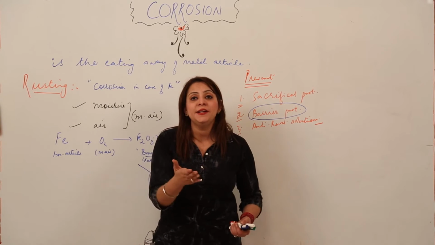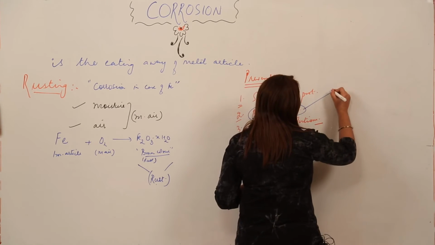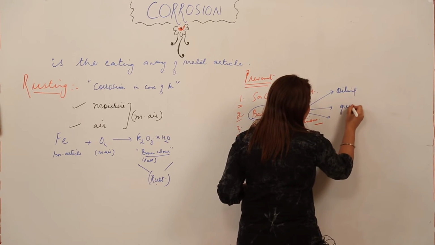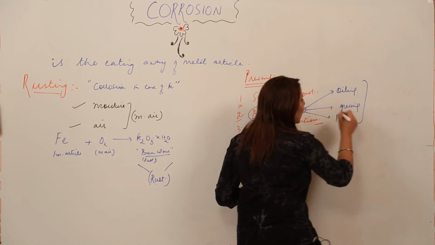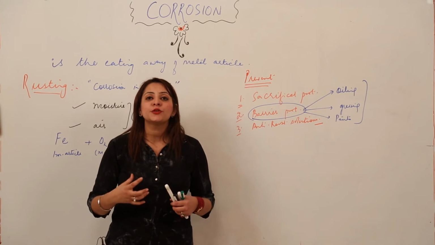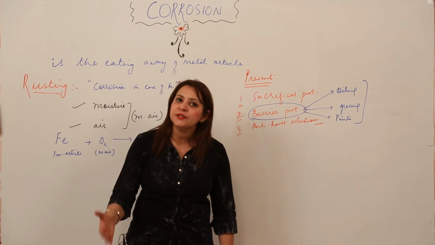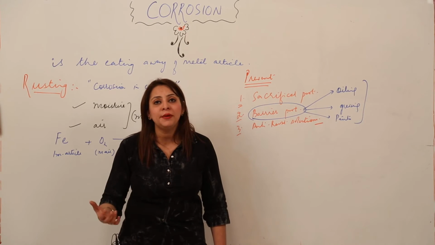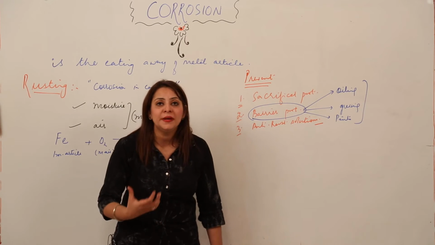So what barriers can be used in that case? It can be oiling, greasing, and the use of paints. All these three things, oiling, greasing and paints, provide barrier protection for the iron article. That means they do not allow iron to come in contact with the moisture, and if it does not come in contact with the moisture, how will rusting take place? That means rusting will be prevented by using this barrier protection method.